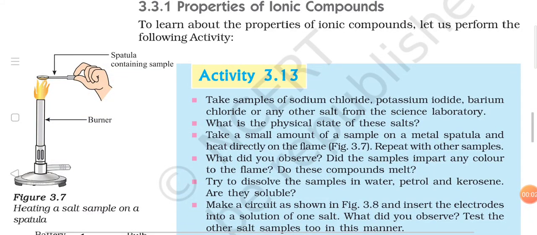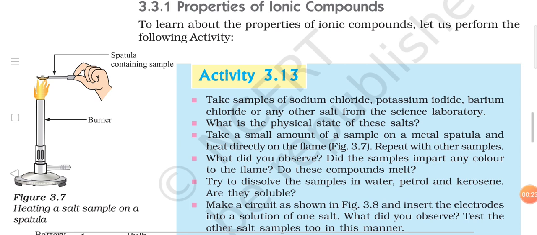Welcome everyone. So we started the topic of ionic compounds and we discussed examples and formation of different ionic compounds like sodium chloride, magnesium chloride, and we also discussed the definition of ionic compounds and some of the important terms related to it. Today we will discuss the properties of ionic compounds.